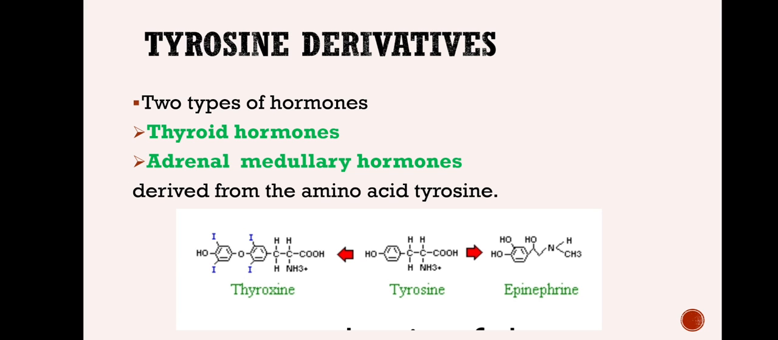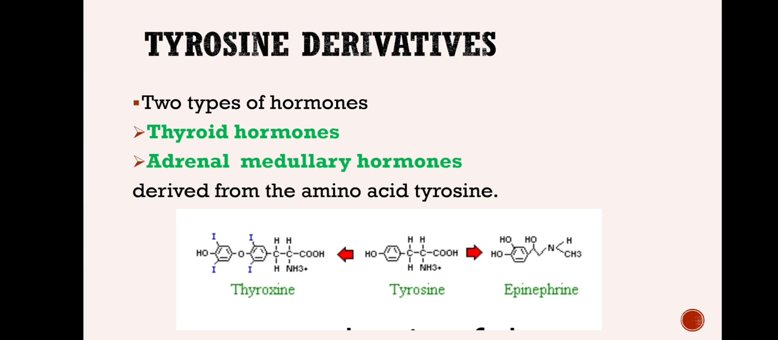The third type of hormone is an amino acid derivative. It is derived from an amino acid, for example a tyrosine derivative. In our body there are two such classes of tyrosine derived hormones. That means tyrosine is an amino acid, and the hormone which is produced is from this particular amino acid.